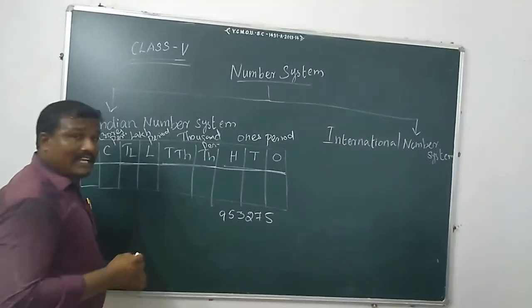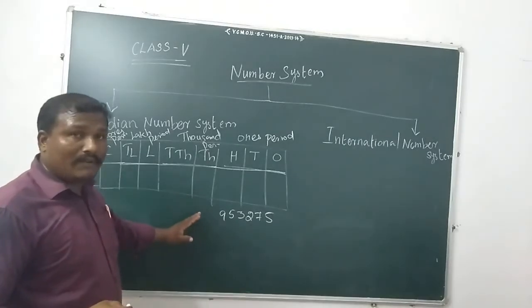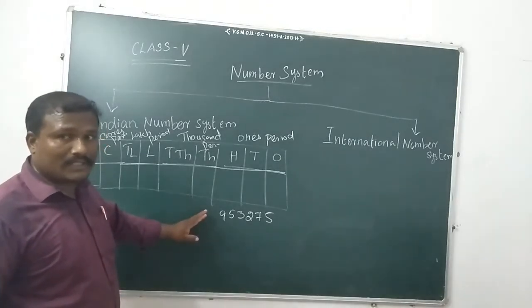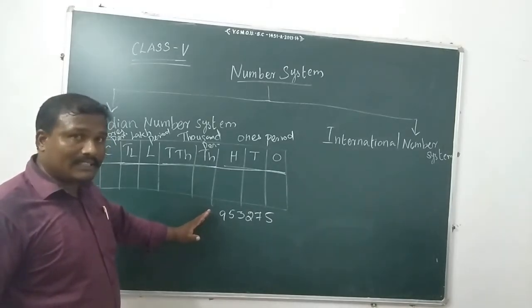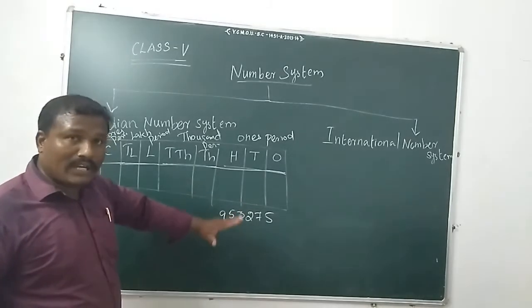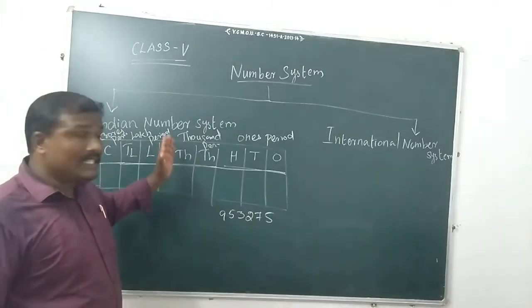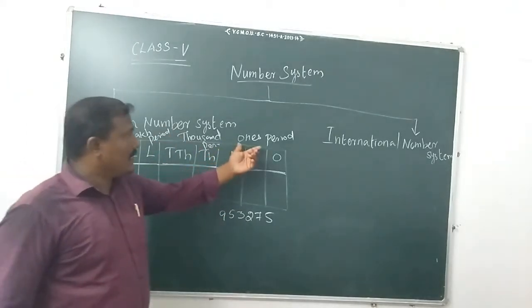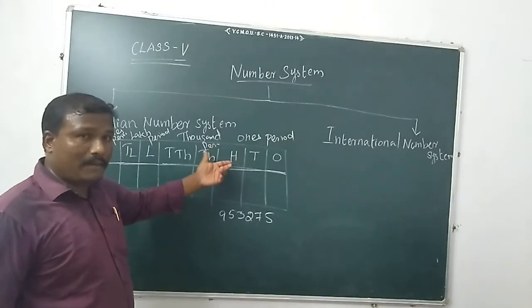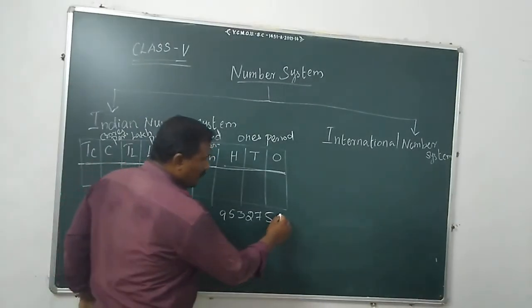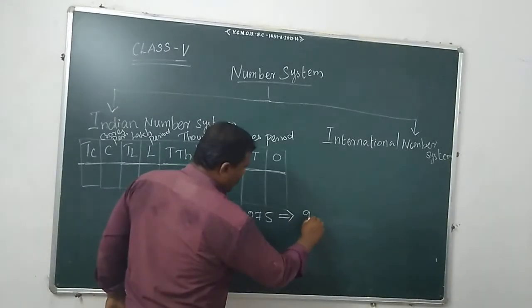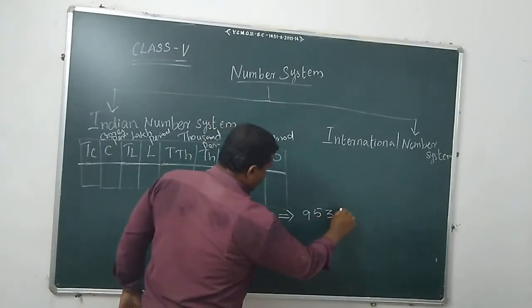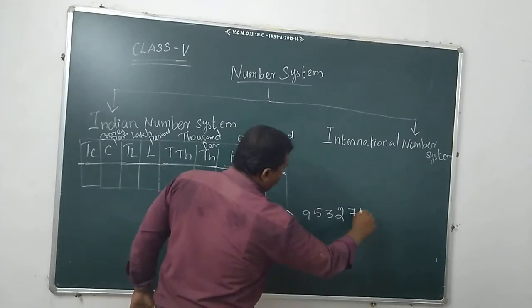Now, as per Indian place value, we want to write it in standard format. It's not in standard format yet. When we write a large number, we have to write it in standard form using commas. So how do we write it in standard form? 9, 5, 3, 2, 7, 5.